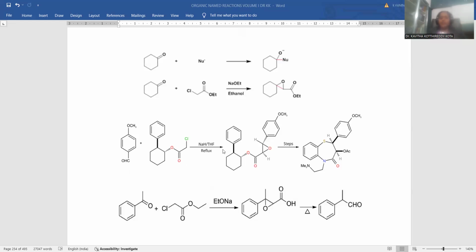This will become a side chain only. And here you can notice the epoxy linkage between this carbon and this carbon atom. That is the epoxy linkage. And upon this carbon atom, you can find a benzene ring with paramethoxy. Benzene ring with paramethoxy will be allocated. So this is the entire Darzens condensation process.